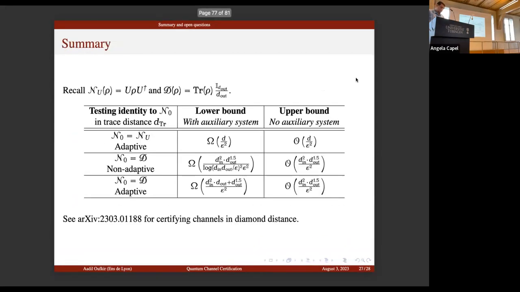Actually, for the lower bounds, usually we have the same construction in the trace distance, which works for the diamond distance because the diamond distance is at least the trace distance. I think the only difference will be here to certify whether our channel is a fixed unitary channel. For diamond distance, we have only order d over epsilon squared, and this may be suboptimal.